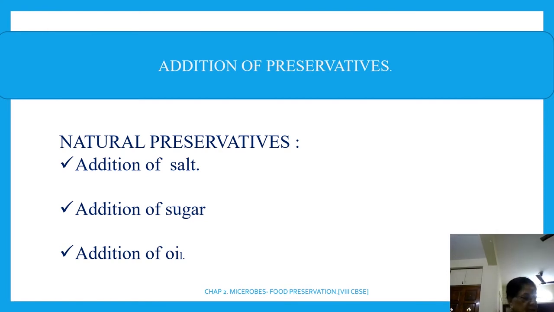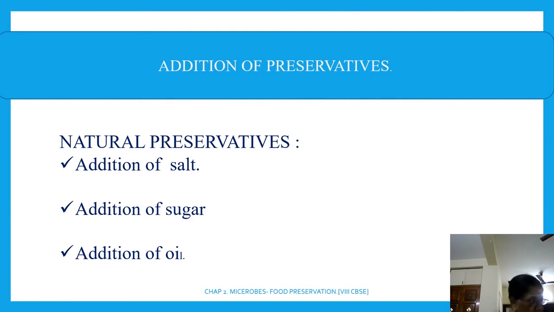So addition of salt and sugar, meat and fish are covered with dry salt to check the growth of bacteria, and sugar reduces moisture content, which inhibits the growth of bacteria that spoil the food. That is for addition of salt and sugar.